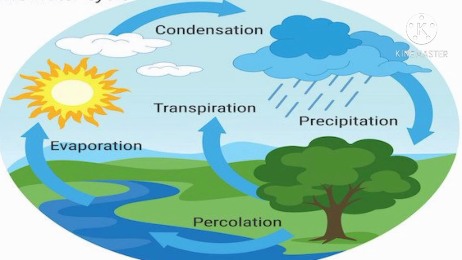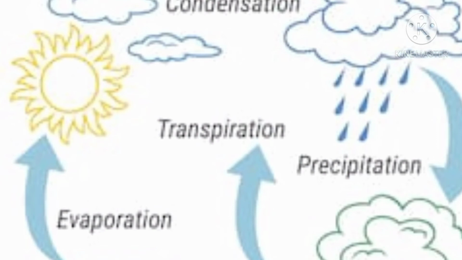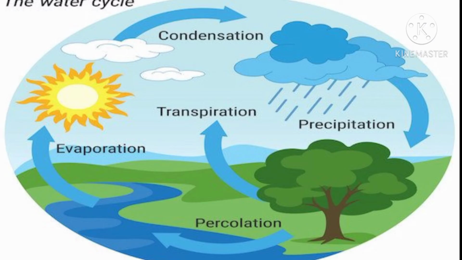When these clouds pass through cooler air, they get cooled further and these water droplets become heavier and fall to the earth as rain. Rainwater goes into the seas, rivers and lakes. These processes of evaporation and condensation again repeat in nature. This repeated change of water to water vapor and then back to water forms the water cycle.